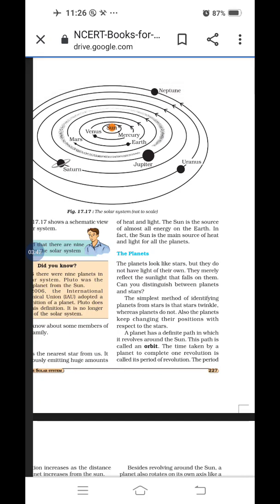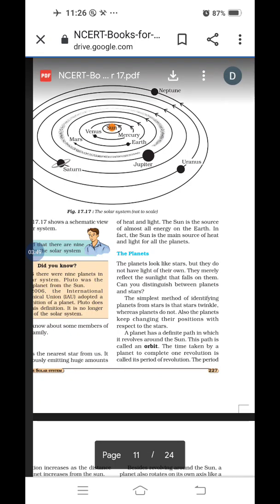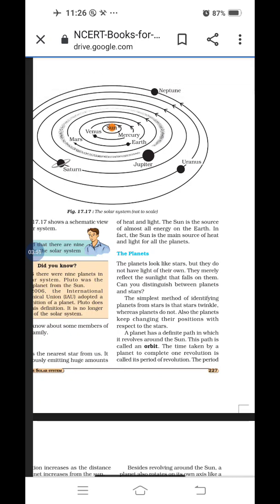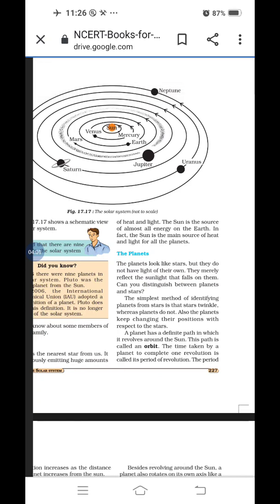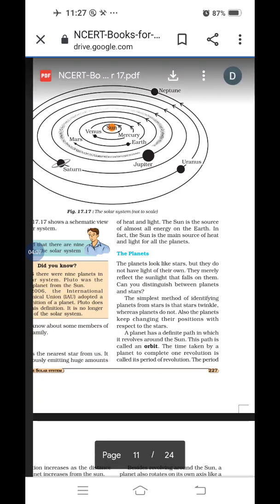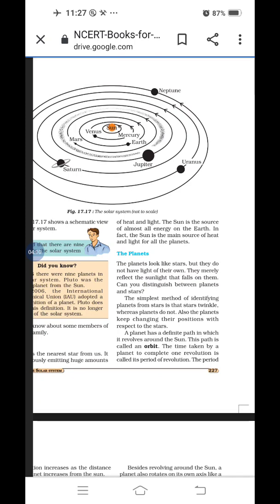First difference, stars twinkle, but planets do not twinkle. Is it clear? Next thing, the planets keep changing their position with respect to the stars, but stars do not. That is the difference. One changes position, the other never changes position. Planets change position, but stars are always stationary.